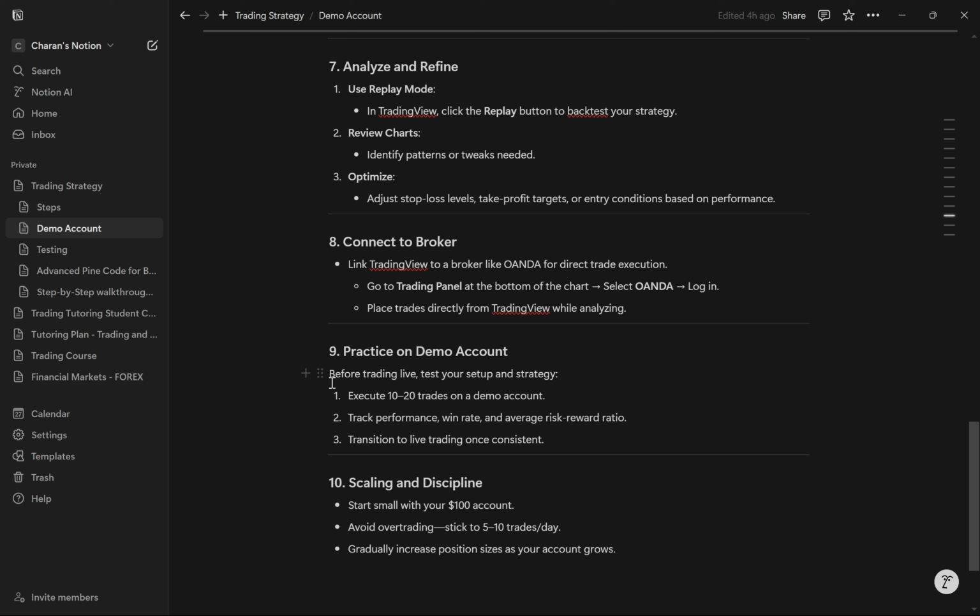Before trading live, I need to test the strategy with the demo account, obviously. And then finally, we have start small with a $100 account. Once I've gotten better on the demo account, I can put real money on the line, transition into a live trading account, and put maybe $100 in, and start small, and just not overtrade or undertrade. Once I reach the profit which I want, I'm just going to stop. No more trades that same day. Well, yeah, that's about the demo account.